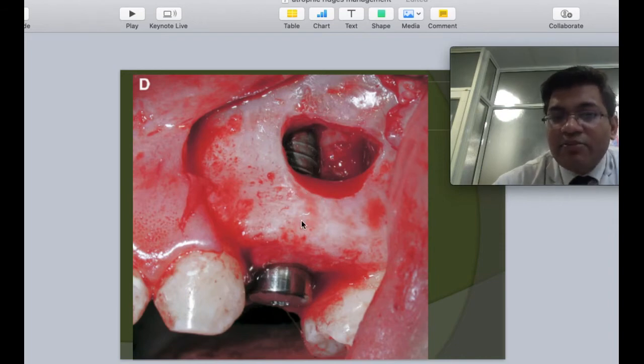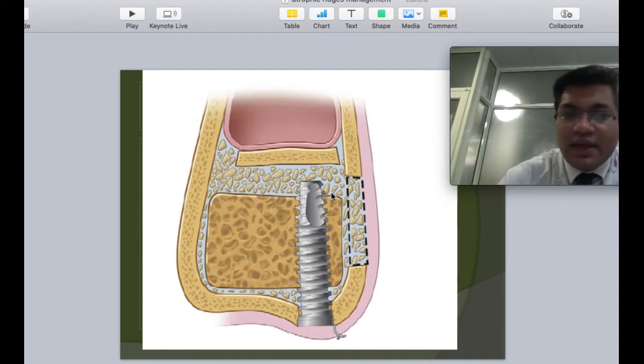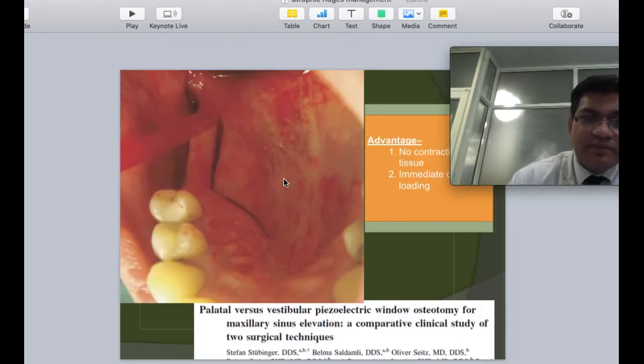If the available bone height was significantly less, we can actually just lift the sinus without placing an implant and just give bone grafts. The lateral window that we had taken off can be used to cover off or seal that sinus area, which is depicted in this image. We can basically put on additional bone grafts in this area that will help in further integration. This is the post-op radiograph of that patient fully.